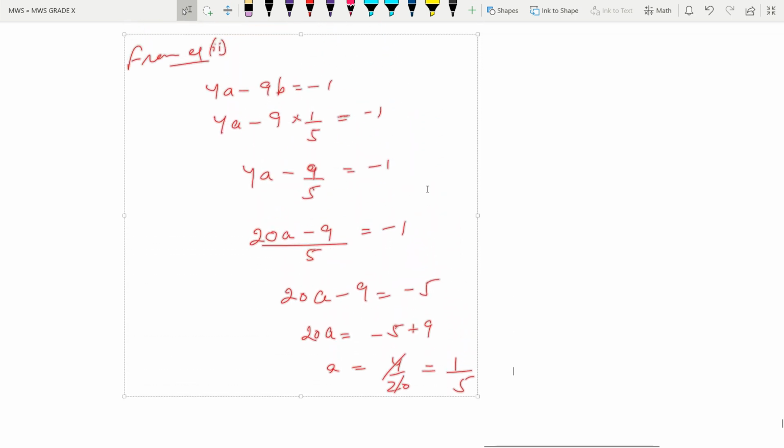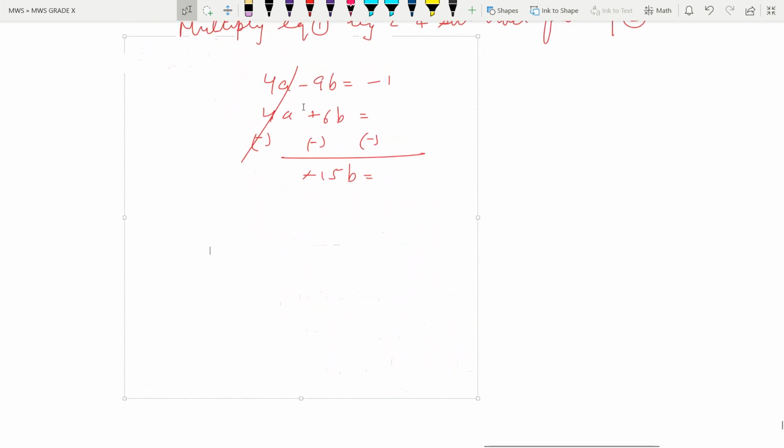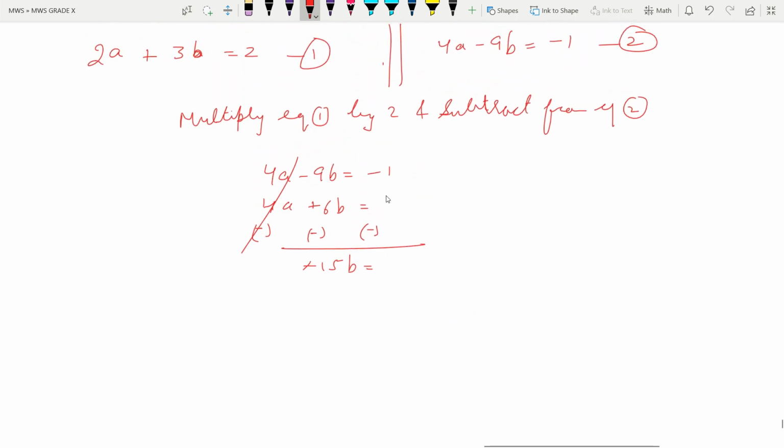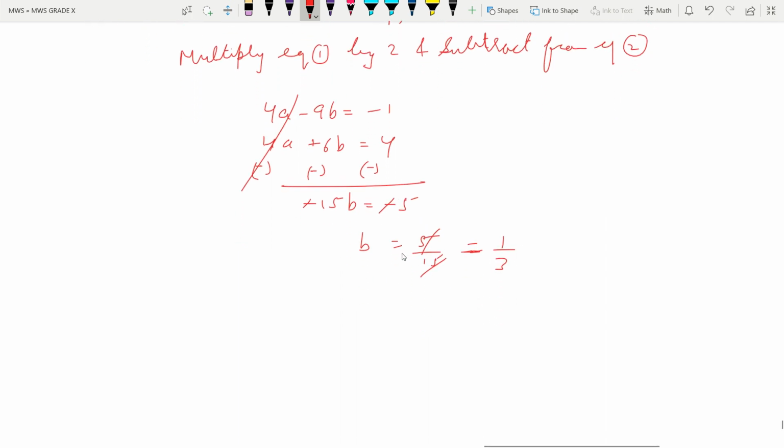Okay, so here we have to write 4, then it is minus 5, and minus minus cancel out, and b is equal to 5 by 15, and this is equal to 1 by 3. So the value of b is 1 by 3, and let us put this value in any of the equations.